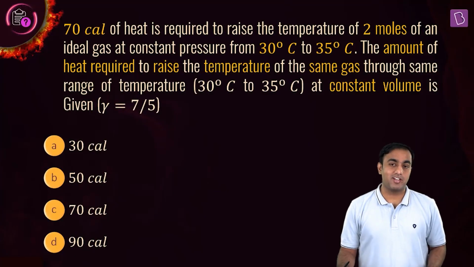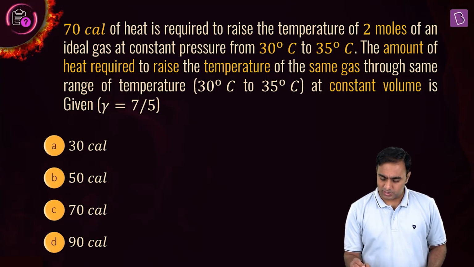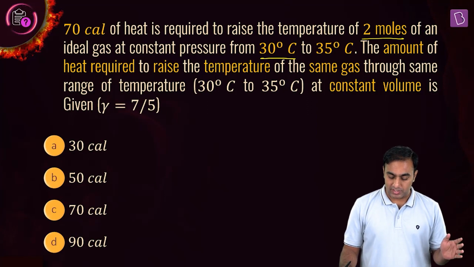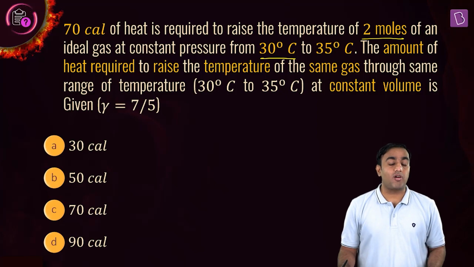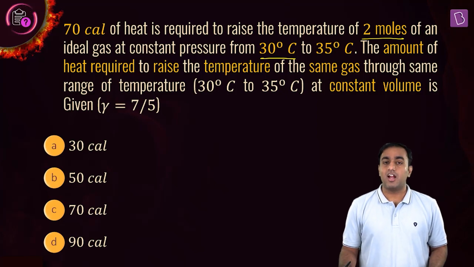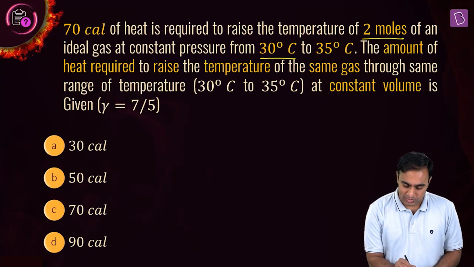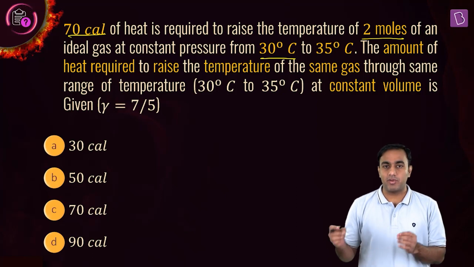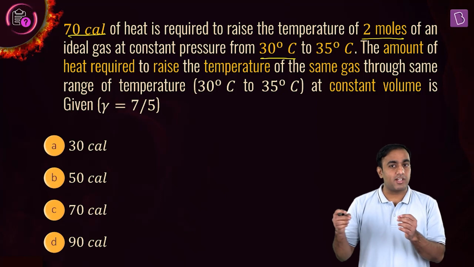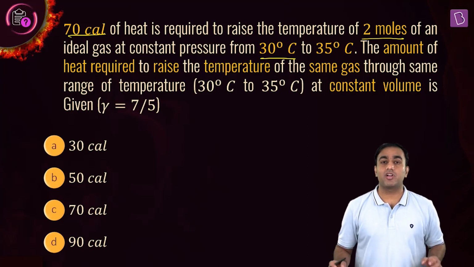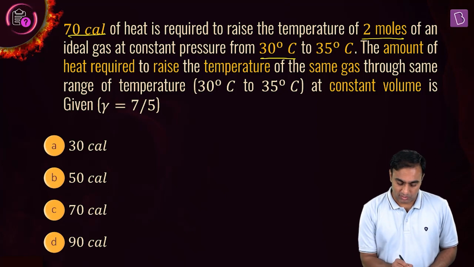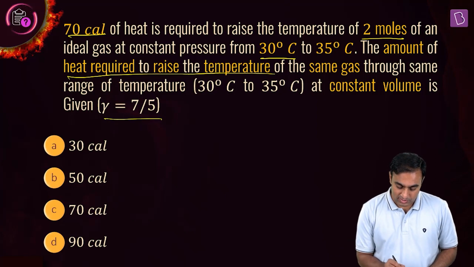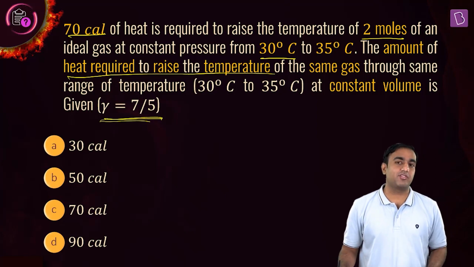Let me help you in interpreting the data. They have considered an ideal gas of 2 moles initially at a temperature of 30 degrees Celsius, and they have heated that from 30 degrees Celsius to 35 degrees Celsius under constant pressure condition in the first case. The amount of heat required to do this happens to be 70 calorie. Now, the same gas is taken in a separate case and heated from 30 degrees Celsius to 35 degrees Celsius, but under constant volume condition. He is asking us to find the amount of heat required to do this. We also have the adiabatic constant of the gas given to us. It is 7 by 5.